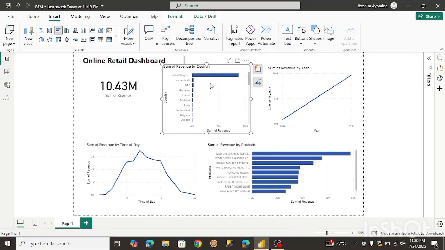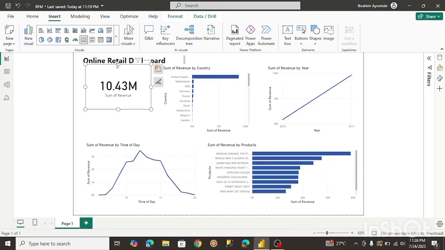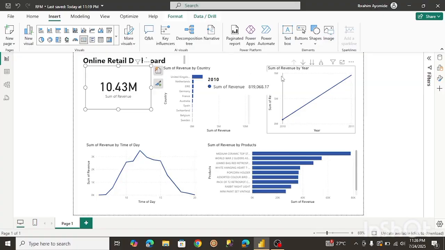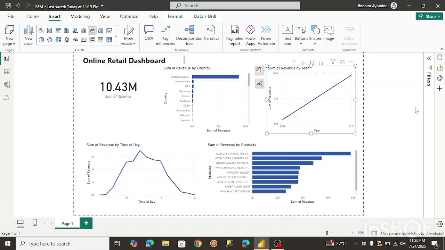And maybe I should bring this down. Same for this one. All right, so I think that is pretty much it. This is pretty much all we need for now. We have a clean dashboard we can present.